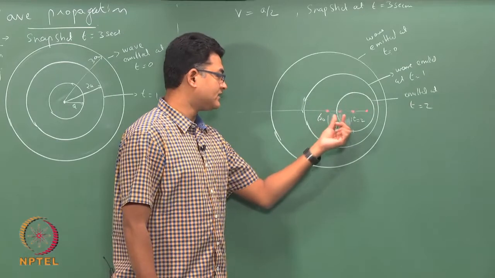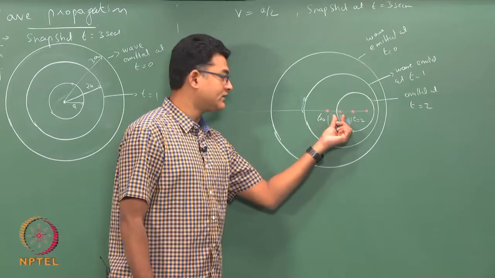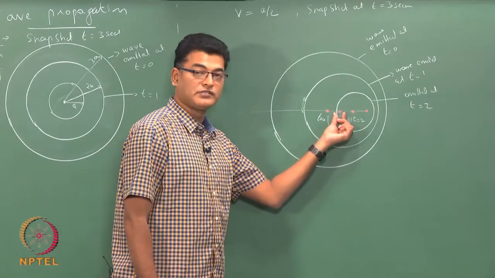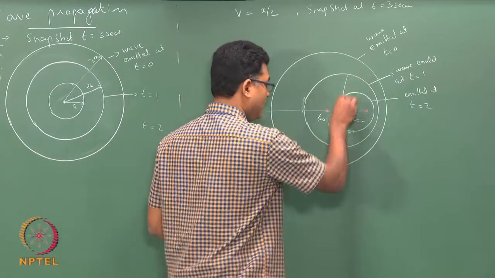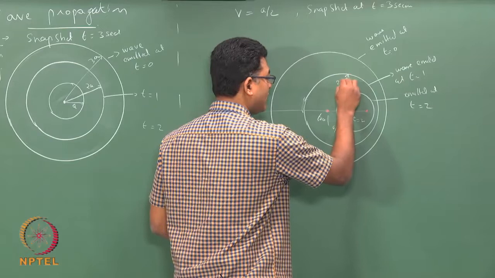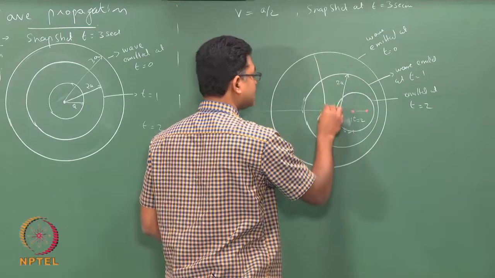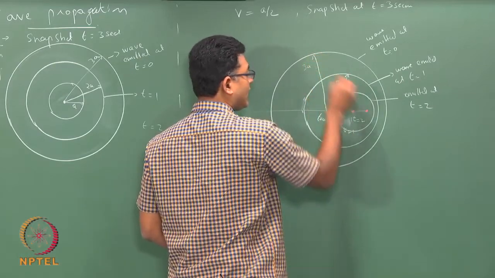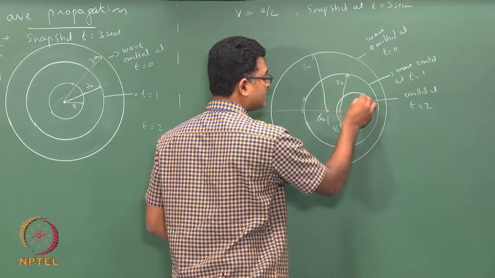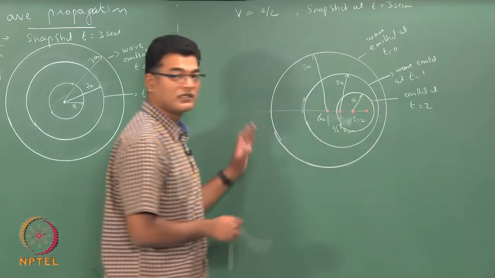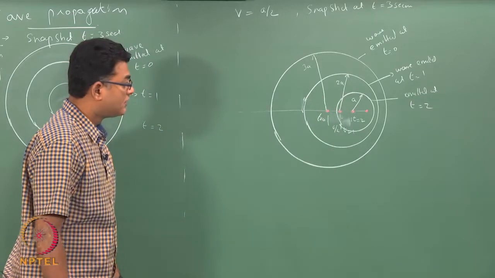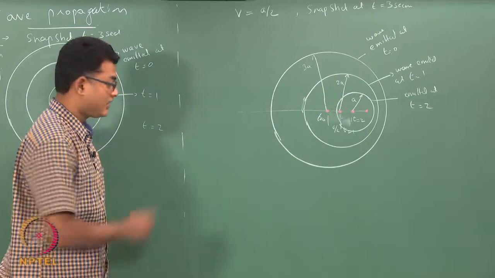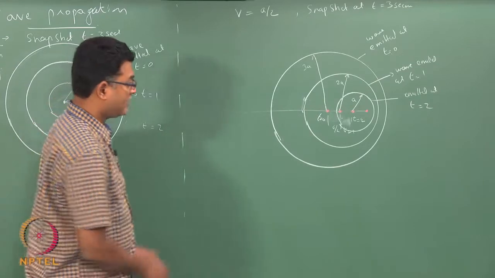The wave that is emitted after 1 second at t equals 1 would have travelled 2a distance. So, the radius of this circle is 2a, the radius of this circle is 3a, radius of this circle is a. Just that the circle is moving at a different speed. Fine, we will come back to the consequence later, but this is the picture.